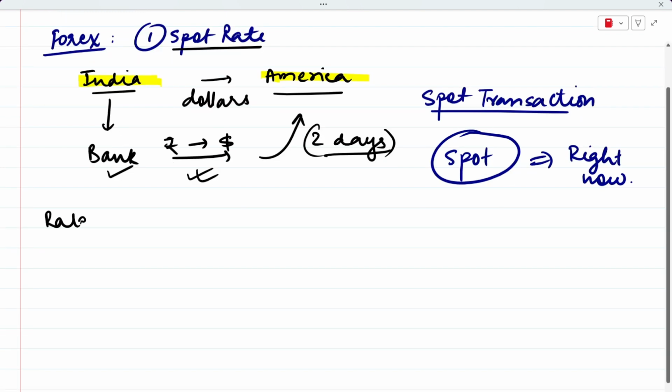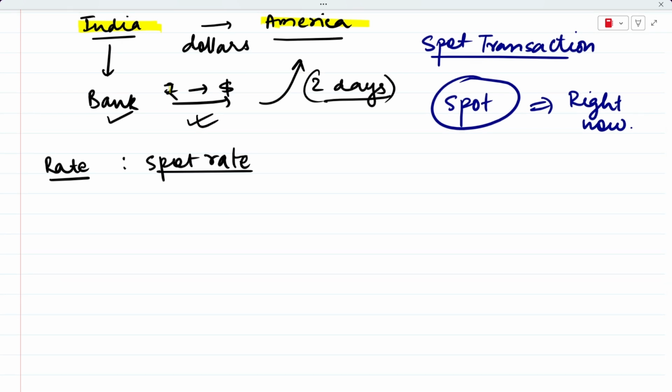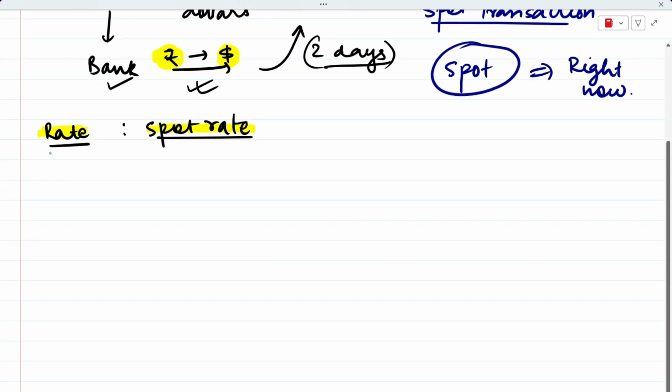And the rate at which this exchange is happening is called the spot rate. So the rate at which this exchange of rupees for dollars will happen, that rate is called the spot rate. Okay, we'll come to this in a bit in more detail. So let us first talk about why it takes 2 days. Because if you're calling it spot rate, it should happen right now, right? So 2 days is the standard time that banks usually take.